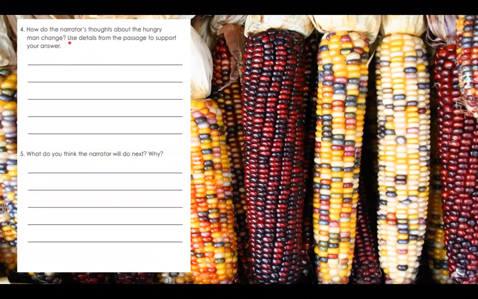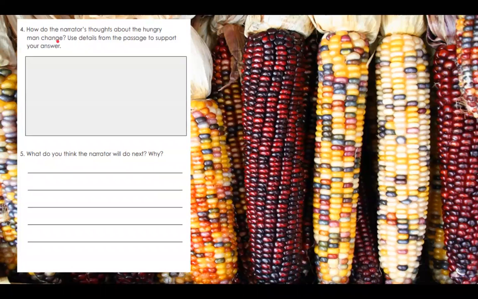So kids, whenever you're asked to use details from a passage, that means you have to go back and think about the story, or go back and listen to the story, or reread the story. They want to know what parts from the story, passage means story, support what you're saying about the question up here. And the question was, how do the narrator's thoughts about the hungry man change?